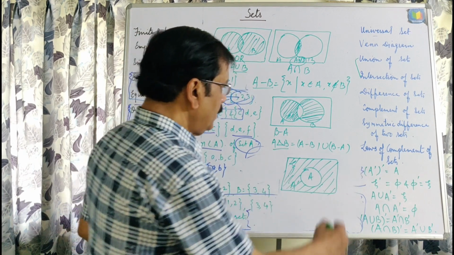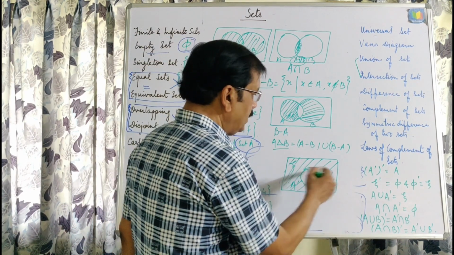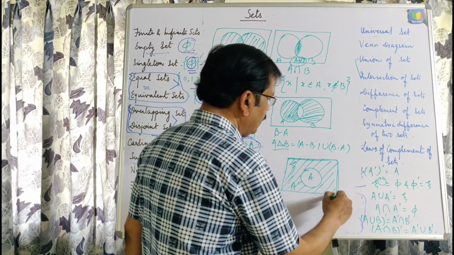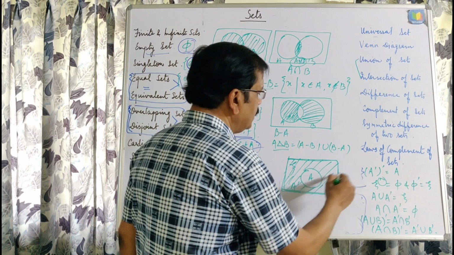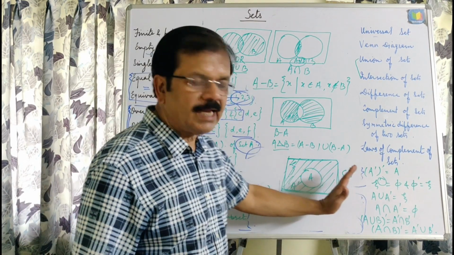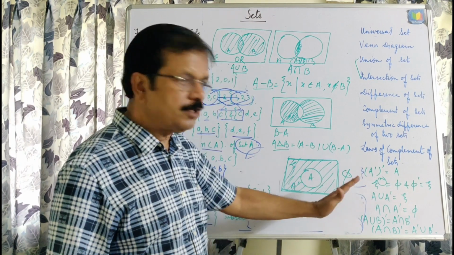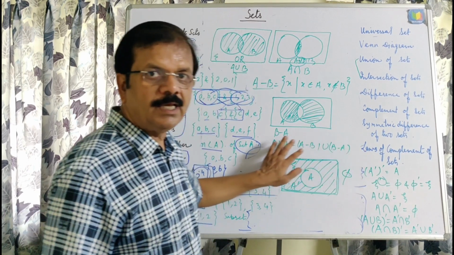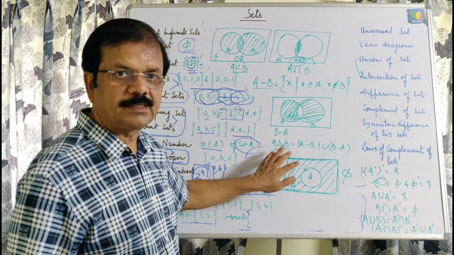Second, xi dash, meaning xi complement, which is not in xi, will not be there, that is the null set. Because all the elements are there in xi, the complement of xi will be the null set, or the complement of the null set will be the entire universal set.